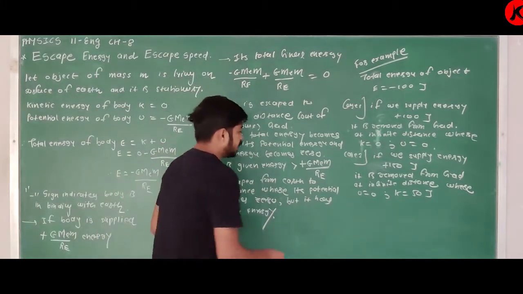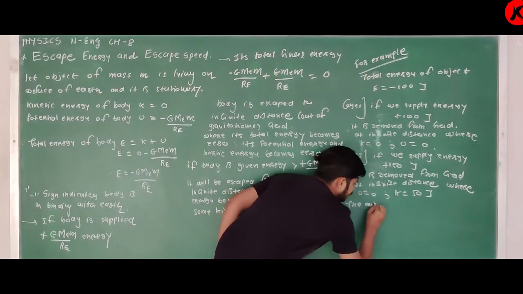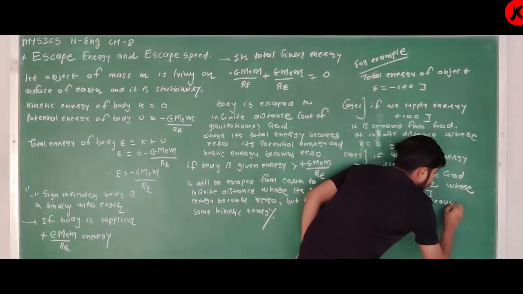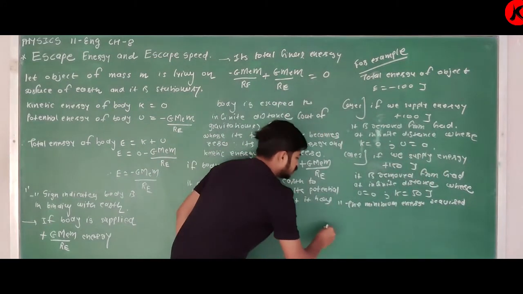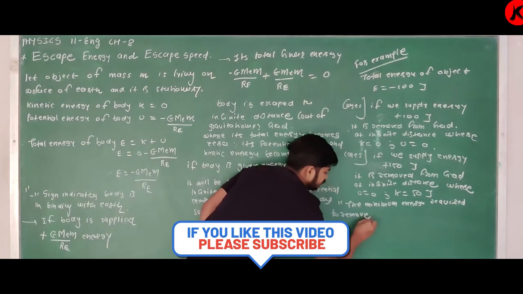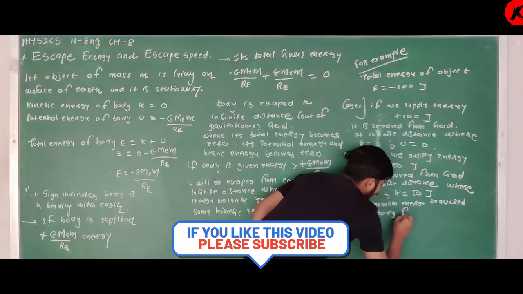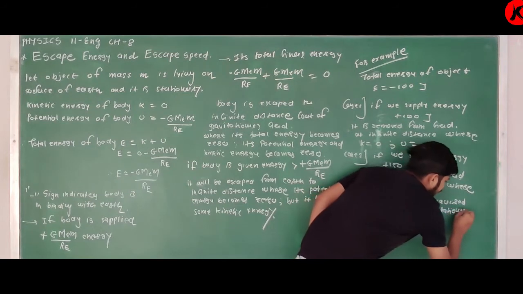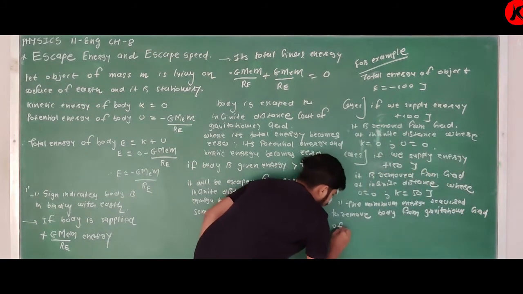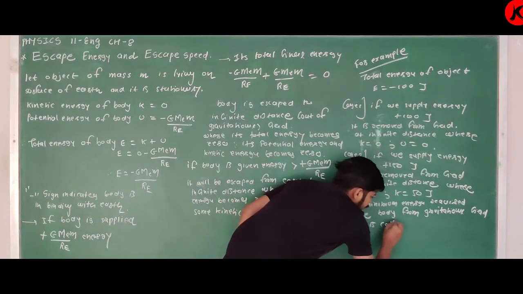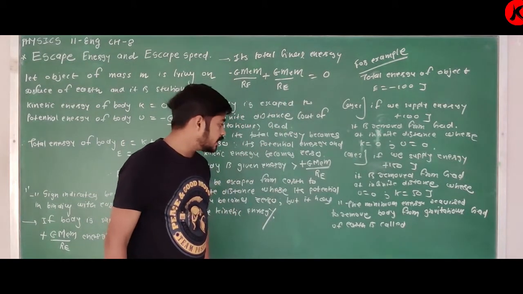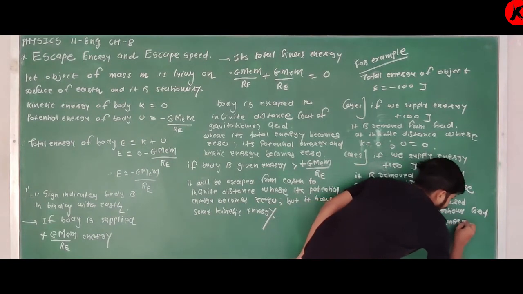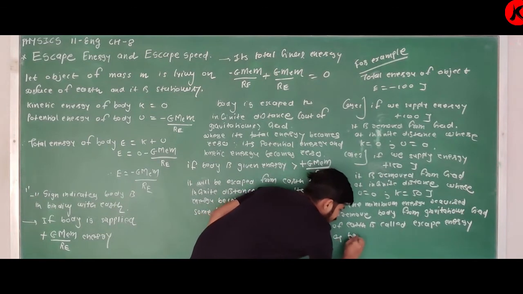Here I will write the statement: the minimum energy required to remove a body from the gravitational field of Earth is called escape energy, or binding energy.